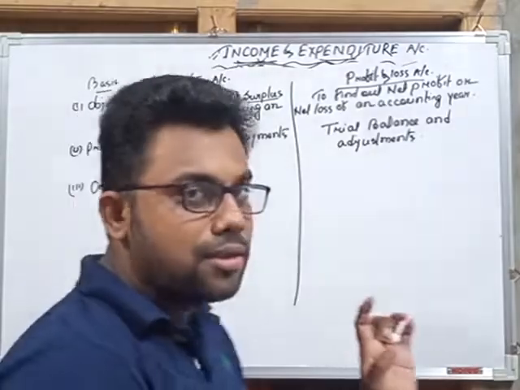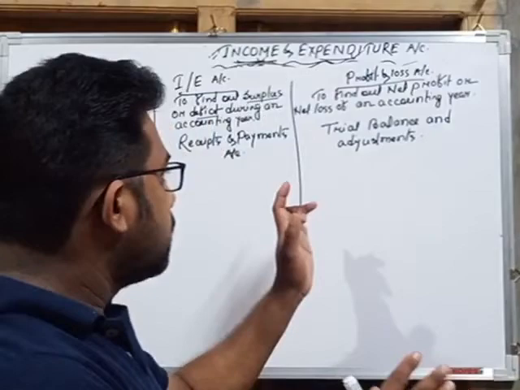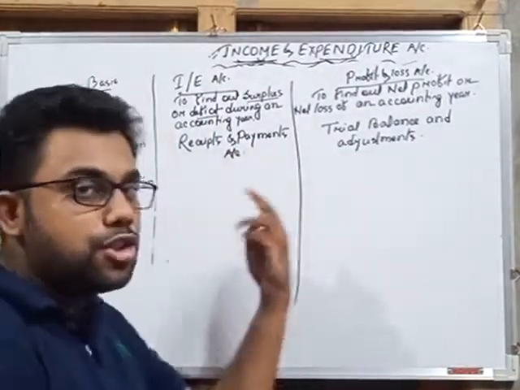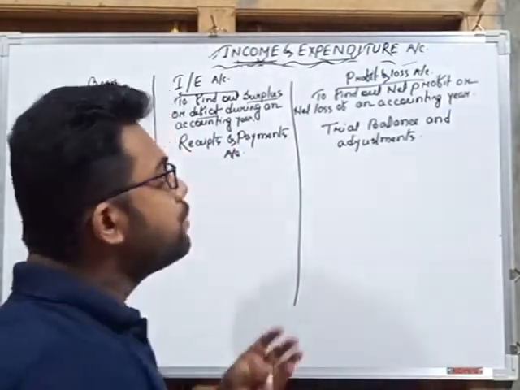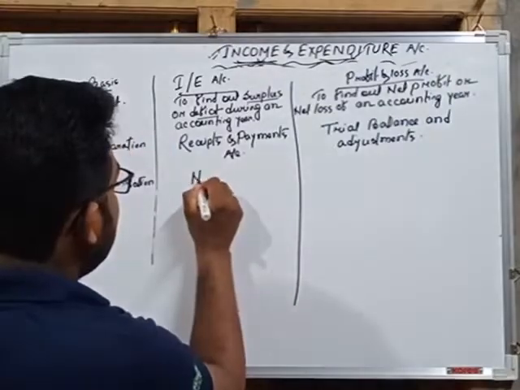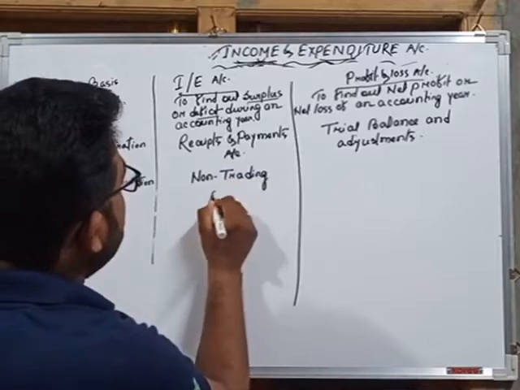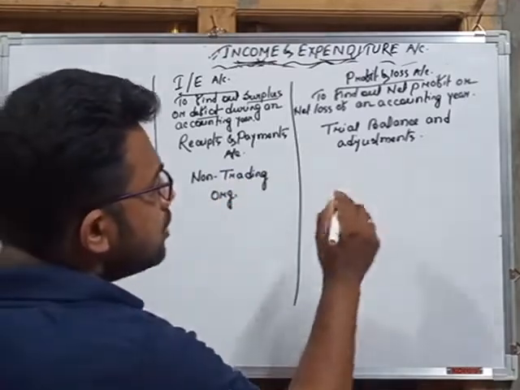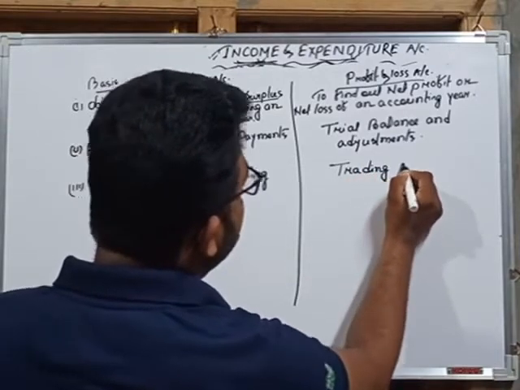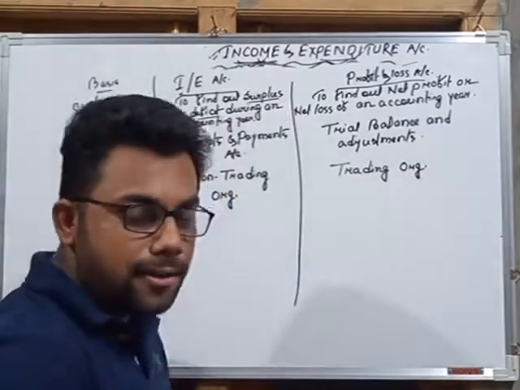That means we know the two types of organization. One is non-trading organization and another is trading organization. Now you have to find which type of organization prepares the income and expenditure account, and which type prepares the profit and loss account. Income and expenditure account is prepared by non-trading organization, and profit and loss account is prepared by trading organization. So it is an easy difference between the two. Clear?